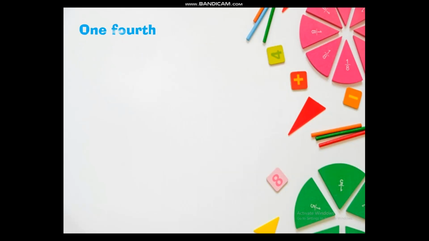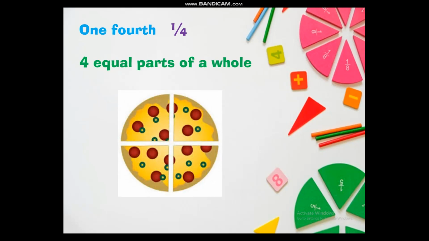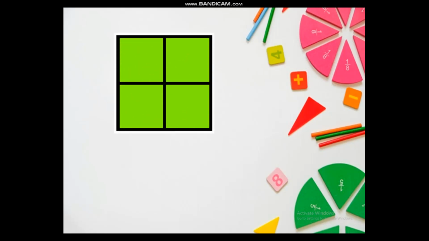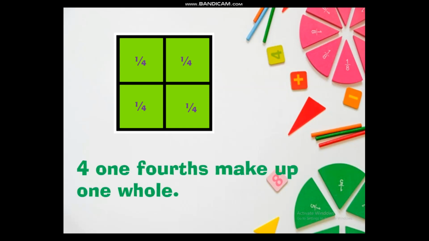Let us talk about 1/4. 1/4 can be written as 1/4 or 1/4. Now 4 equal parts of a whole means 1/4. You can see the picture. A pizza is divided into 4 equal parts and each part is 1/4. Now each part here is 1/4. So how many 1/4s will make up one whole? Yes, you are right. 4 1/4s will make up one whole.